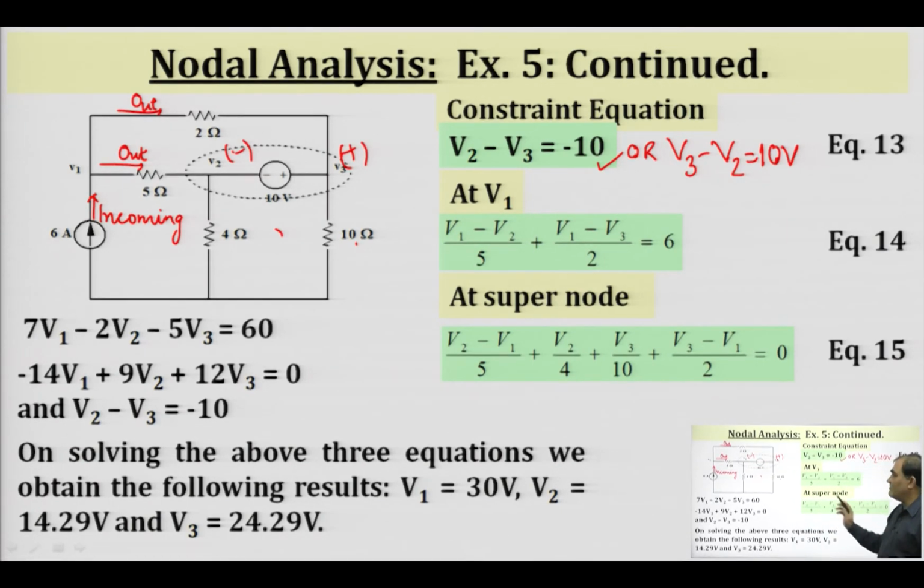This will be equal to the current through the 4 ohm resistance, V2 by 4, plus this, because we are considering these two as a super node. Whatever currents are entering at this node or at this node have to be taken together. So we have V2 by 4 plus V3 by 10 plus V3 minus V1 upon 2 equals 0. So we have obtained 3 equations, and these 3 equations can give us the values of the 3 voltages V1, V2 and V3.